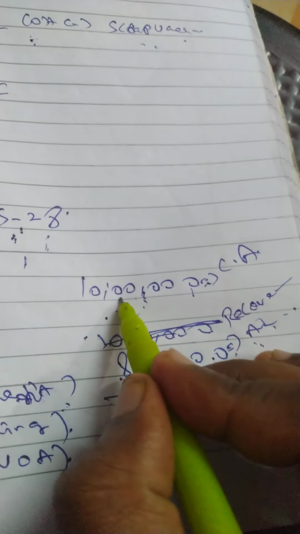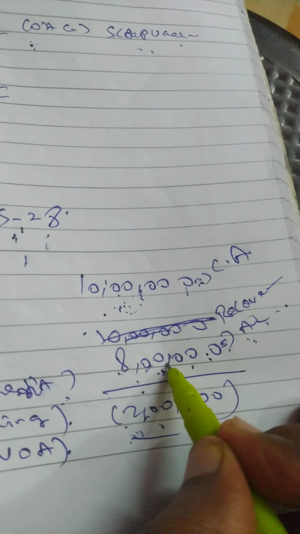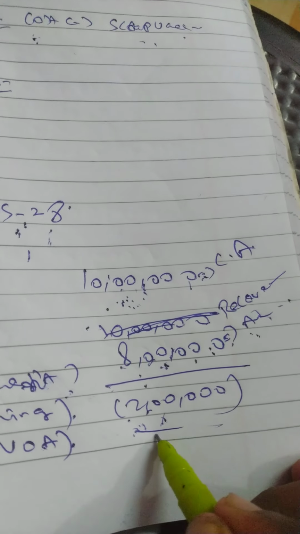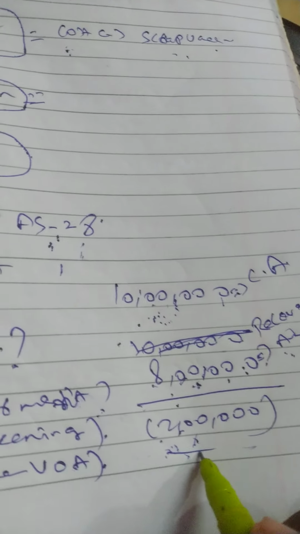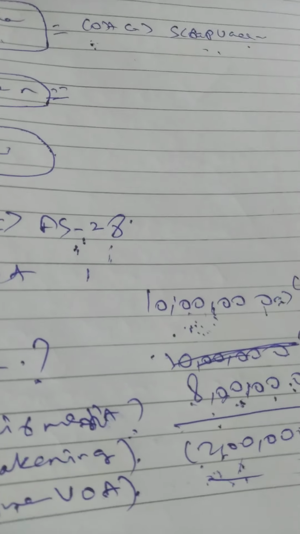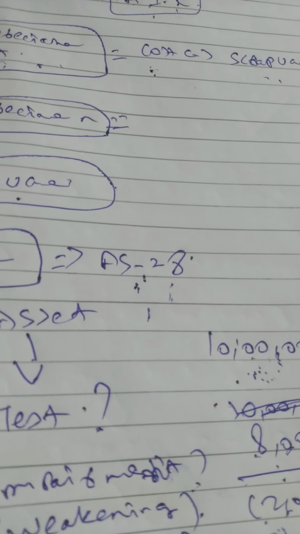Books amount 10 lakh, but recoverable amount 8 lakh, so 2 lakh rupees is our impairment loss. This knowledge is enough as of now. We will proceed further.